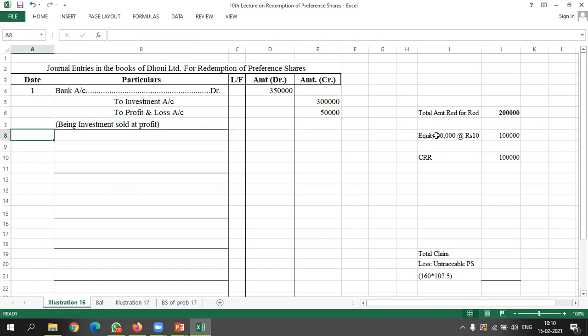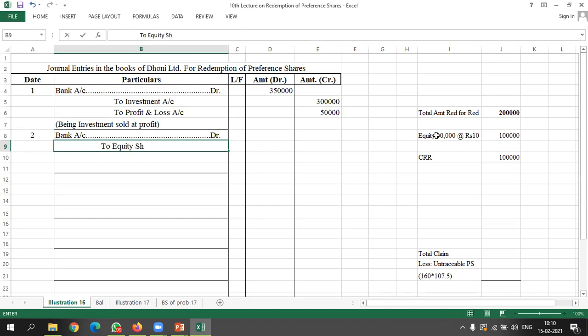Now entry number 2 will be issue of equity shares. We are issuing 10,000 equity shares of rupees 10 each at a premium of rupees 4 per share. So the entry will be: Bank account debited, to equity share capital account, to securities premium account.